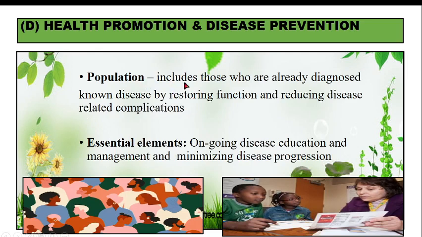So, we have a specific population, for example, all those steps which are taken by the thalassemia group. So, this is a population of thalassemia; different diseases have different populations. Then next is, what are the essential elements? We have ongoing disease education and management and minimizing disease progression. So, depending on the stage the child is in, different education is given to the parents as well as to the child, so that complications do not occur.